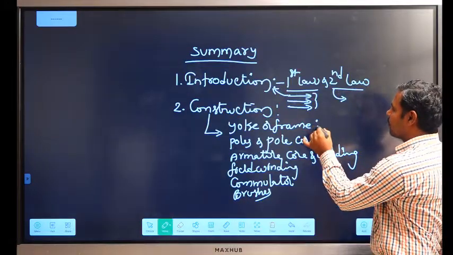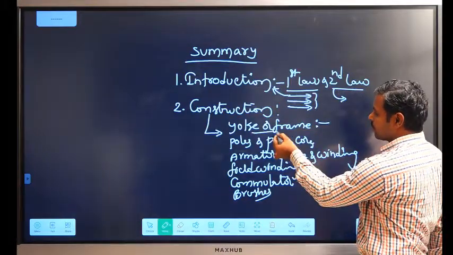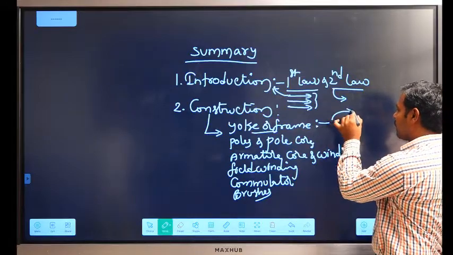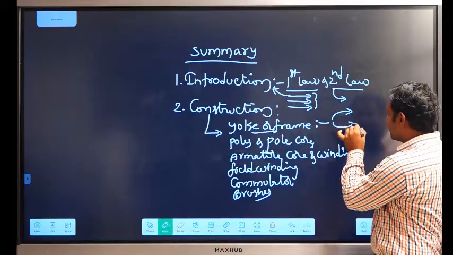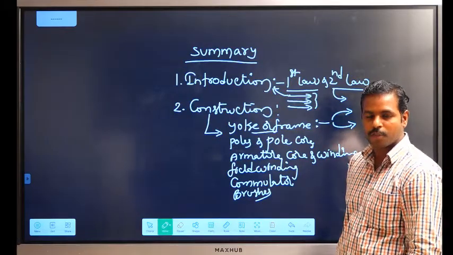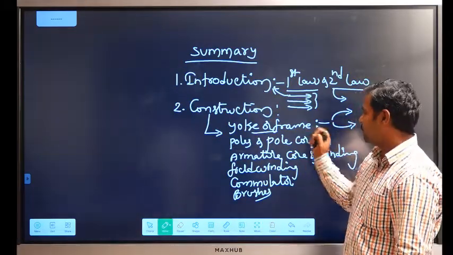The yoke or frame serves two functions: protection of the internal components of the DC machine, and providing the magnetic flux path between the poles.